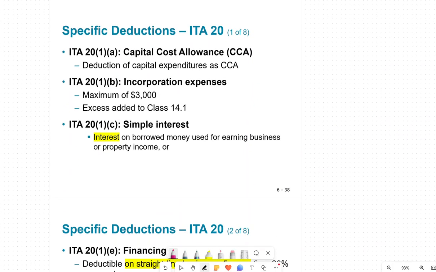CCA is an allowed deduction. If it's an allowed deduction, you need to know where the asset sits so you can write off your expense. If you are incorporating a business, you are going to pay for articles, you're going to pay everything. So the incorporation expense goes under Class 14.1. It is a deduction that you're allowed.